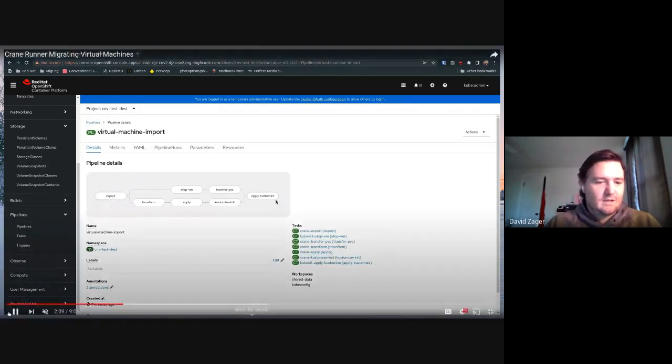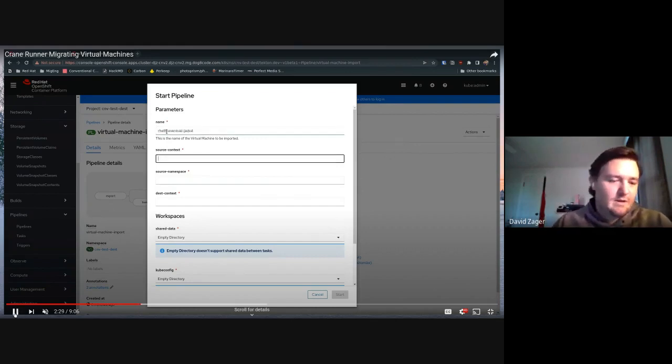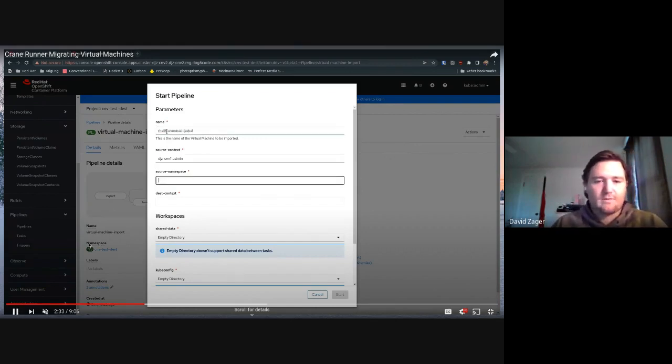And this is where you see I'm showing off the actual pipeline. What it does is we have 2 threads in this pipeline. The first is to stop the VM and transfer the PVC. And the second thread is where we export the manifests, we transform them, and we apply the transforms, and we create the customization YAML, and then we apply it into the cluster to bring the workload over.